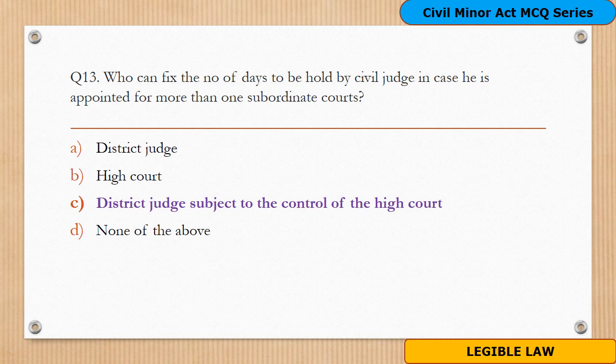The right option is option C, the district judge subject to the control of the High Court. According to section 23, when a civil judge is a judge of more than one subordinate court, the district judge, subject to the control of the High Court, can fix the number of days to be held by civil judges in respect of subordinate courts.